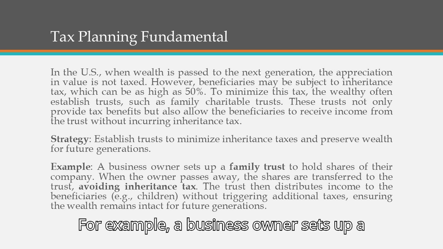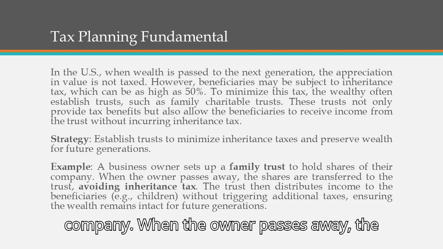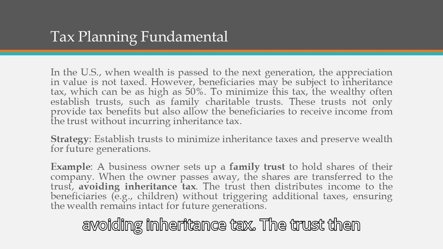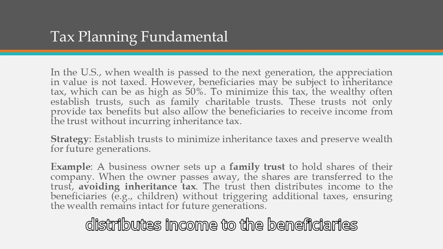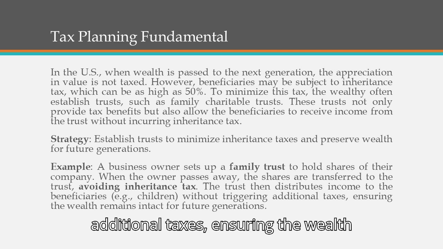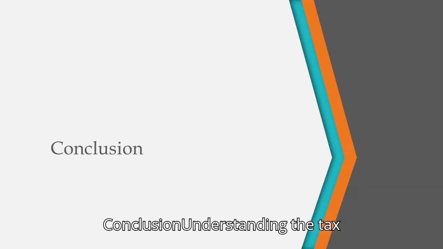Here is a simple strategy illustration of establishing trusts to minimize inheritance taxes and preserve wealth for future generations. For example, a business owner sets up a family trust to hold shares of their company. When the owner passes away, the shares are transferred to the trust, avoiding inheritance tax. The trust then distributes income to the beneficiaries such as their children without triggering additional taxes, ensuring the wealth remains intact for future generations. Conclusion.